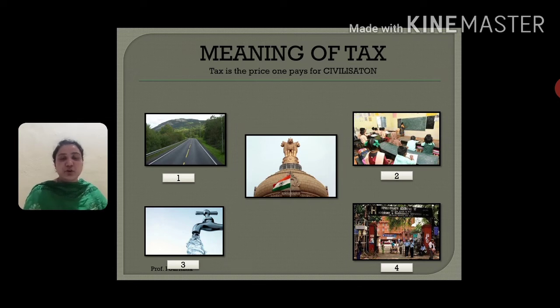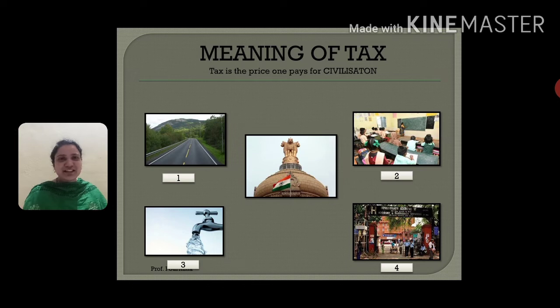Now suppose I am the government and I am coming to you and asking for money. I say that I have to build a school or construct a road in front of your house, and please pay 1000 rupees to me. You will say, we are not using that road, we are not going to pay 1000 rupees to you, why should we pay you, right?